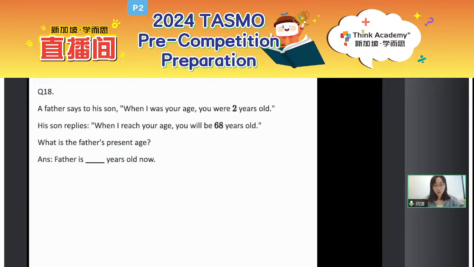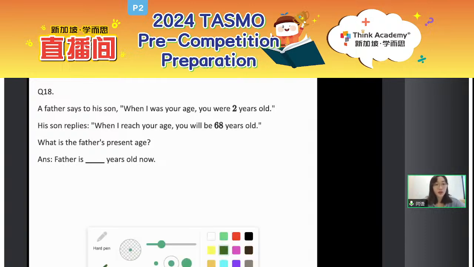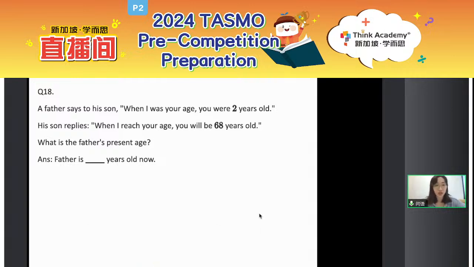So for this, let's move on to question 18. Okay, everyone, question 18, what is the answer? A father says to his son, when I was your age, you were 2 years old. His son replies, when I reach your age, you will be 68 years old. So what is the father's present age? Any idea?